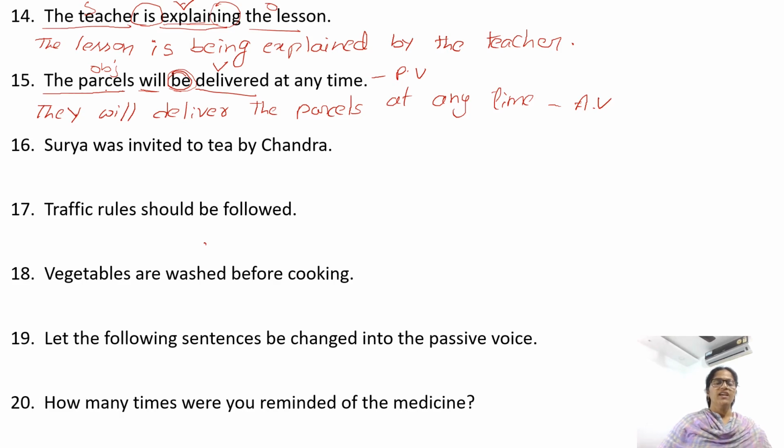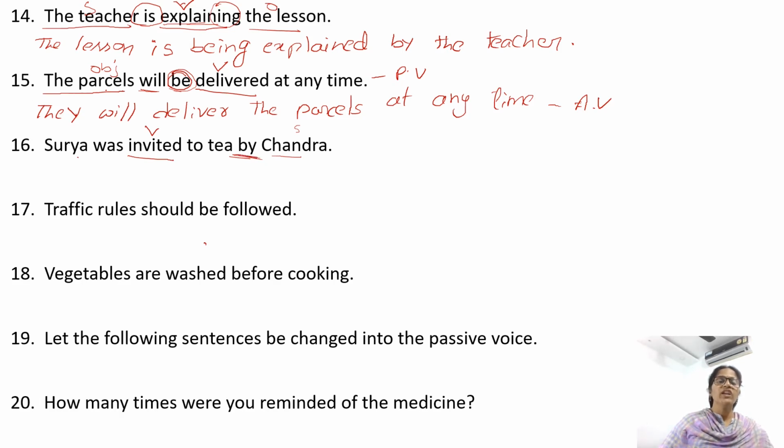Okay, next. Surya was invited to tea by Chandra. Invited verb. Who invited? Chandra invited. So Chandra is subject. Chandra invited who? Surya. Surya is object. So sentence begin with an object and you have a by preposition.